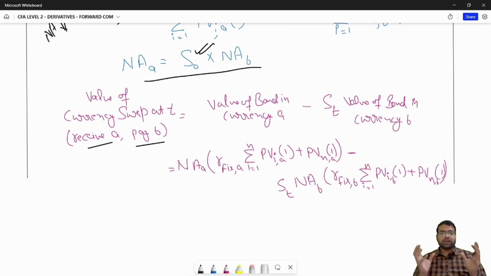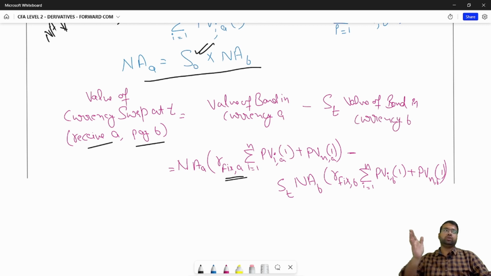So to calculate the overall value of the swap contract, I will subtract the value of the bond in currency B from the value of the bond in currency A. Now the main thing here is how to calculate the value of a fixed bond in currency A, let's say. You know that you are receiving a series of payments first of all. So R fix is the rate of interest that you are getting times the present value factors. The summation of present value factors I have taken here because you are getting a series of payments.